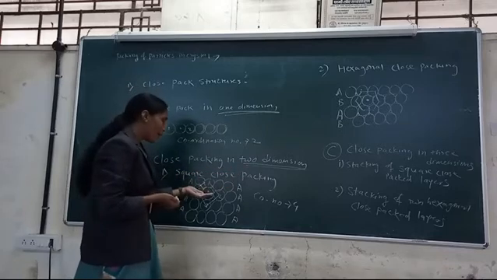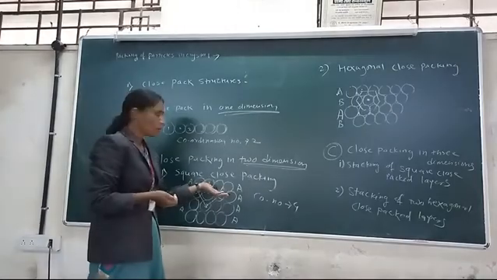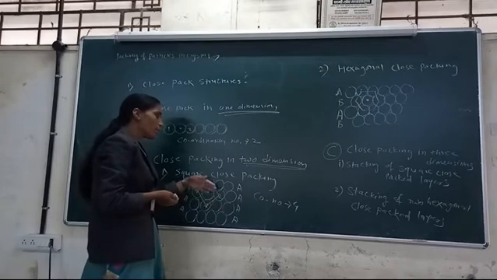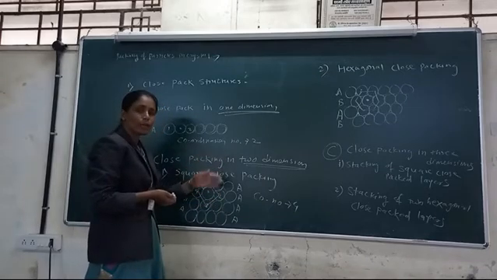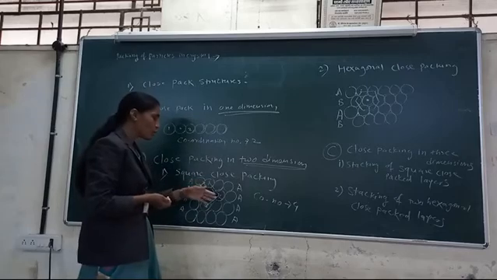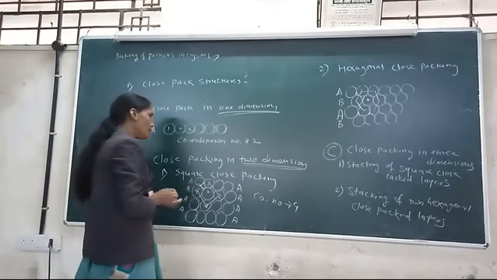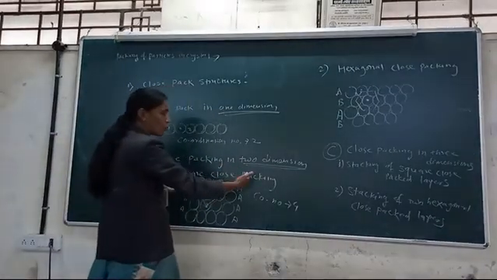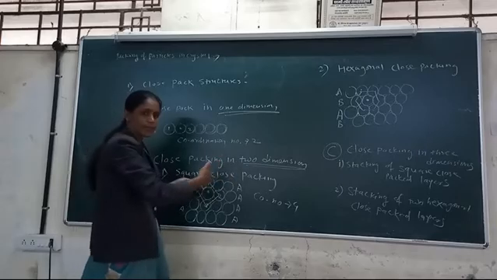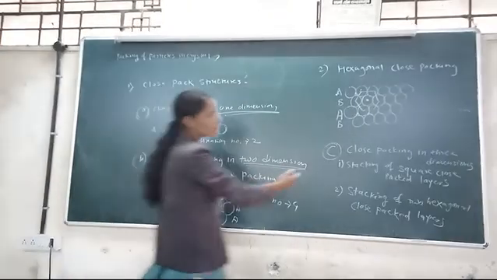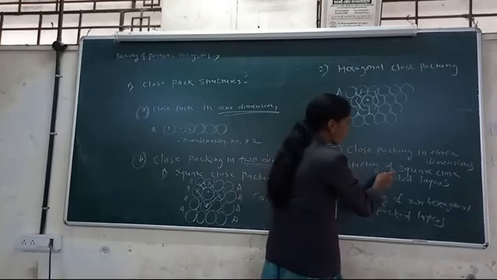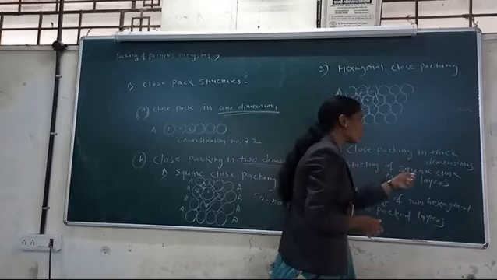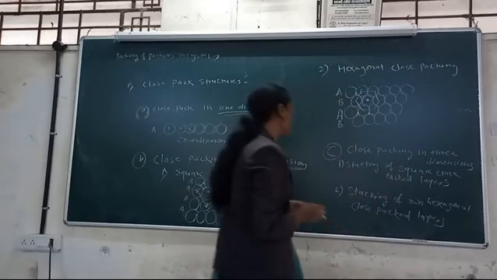Square close packing produces the 3D structure, means square close packing layers are placed above, below and front to produce the 3D structure. Means the same square close packing structure is placed over the x, y, z axes to produce the close packing structure of square close pack.